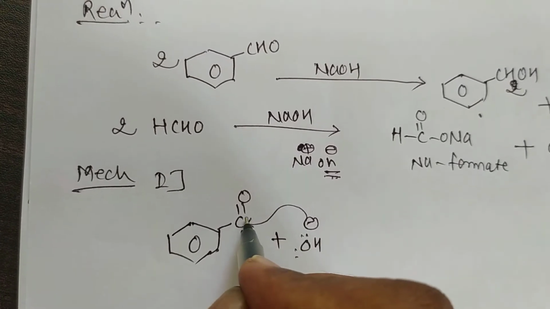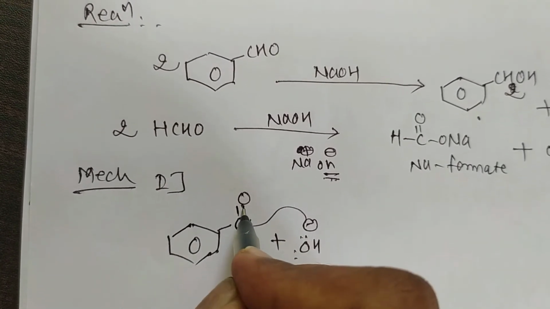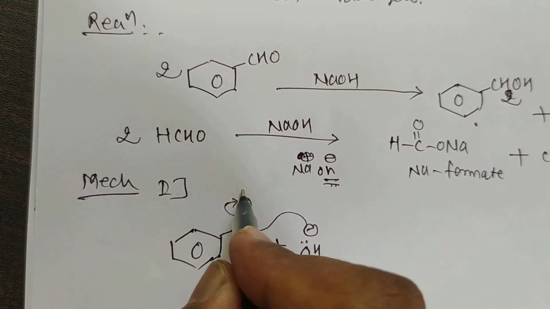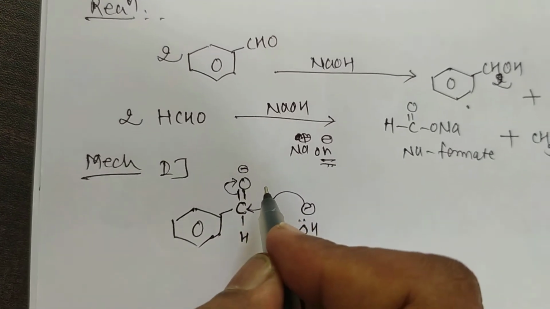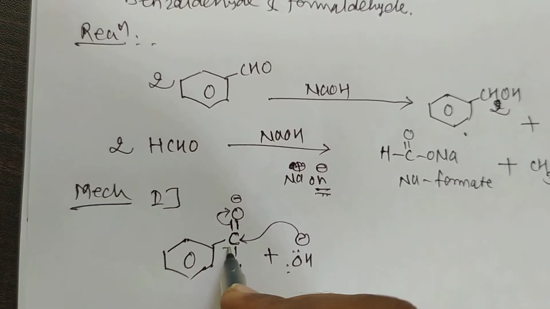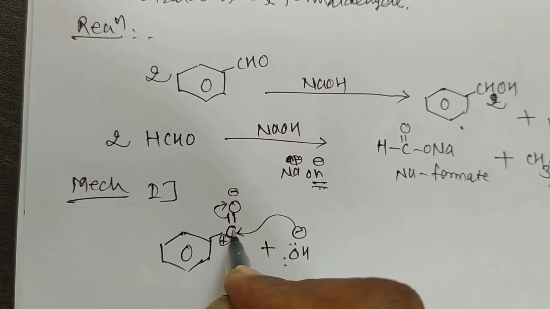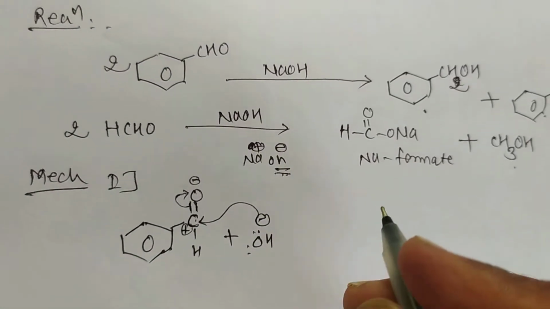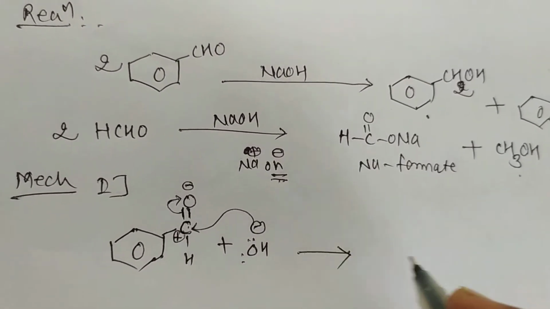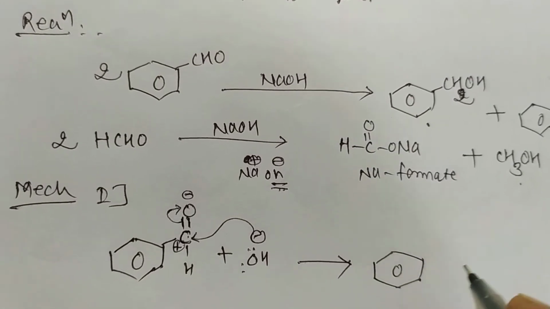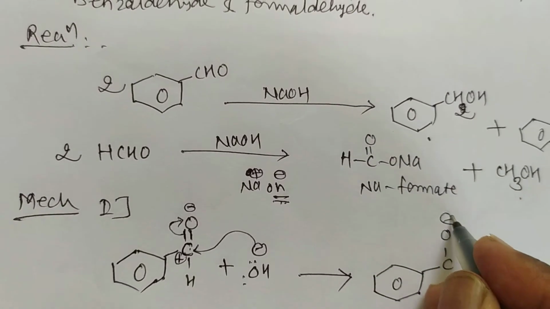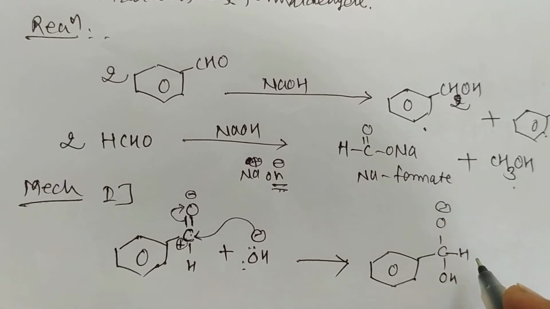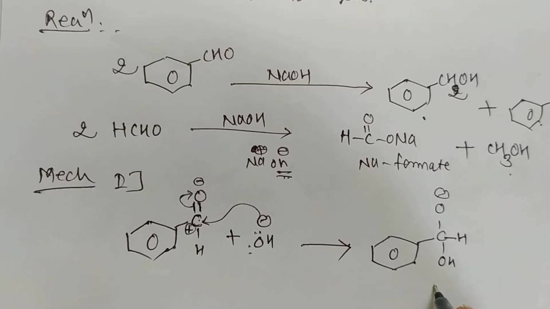Why is it attacked on the carbonyl group? Because this carbonyl group is a polar group, and due to the difference in electronegativity it pulls the pi bond electrons towards itself, so oxygen shows a slight negative charge and carbon acquires a positive charge. Therefore it is a carbocation or positive center, and it provides its positive center to attack this nucleophile. Here the product is an anion, an alkoxide anion, with O minus, OH and H.